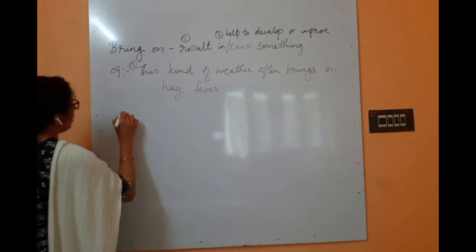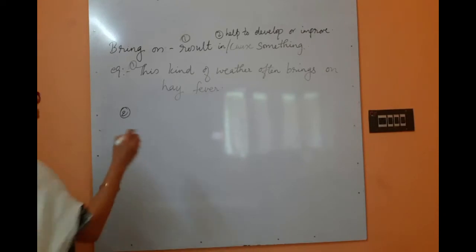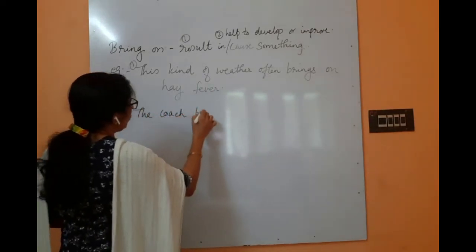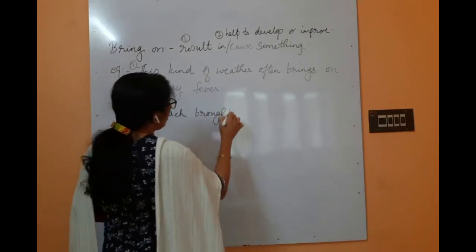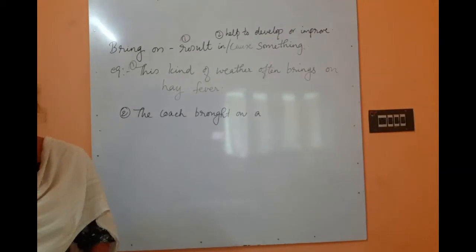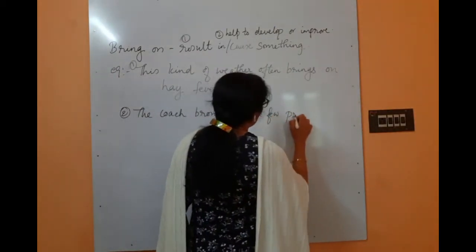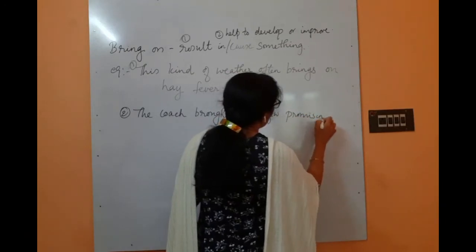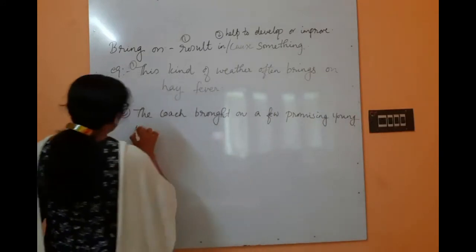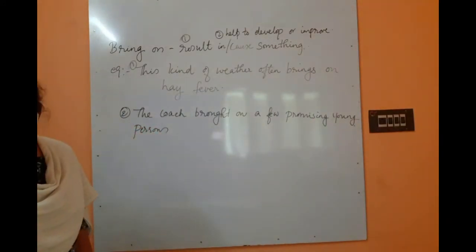Improve. And its example: the coach brought on a few promising young persons in the reserve team.